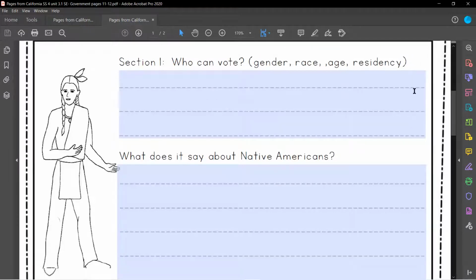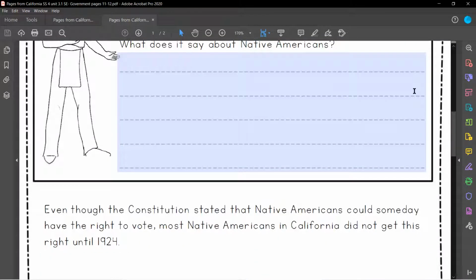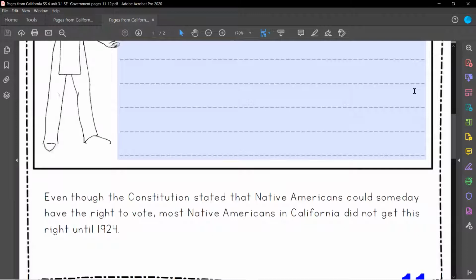For number 2, what does it say about Native Americans? And then at the bottom, even though the Constitution stated that Native Americans could someday have the right to vote, most Native Americans in California did not get this right until 1924.